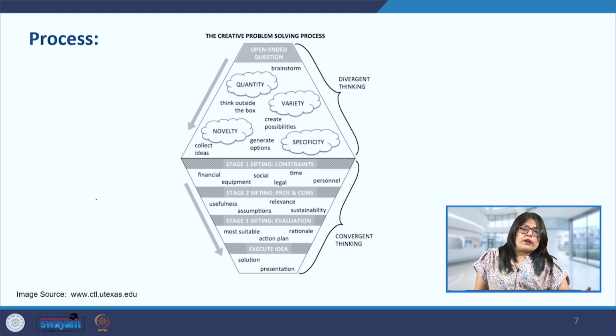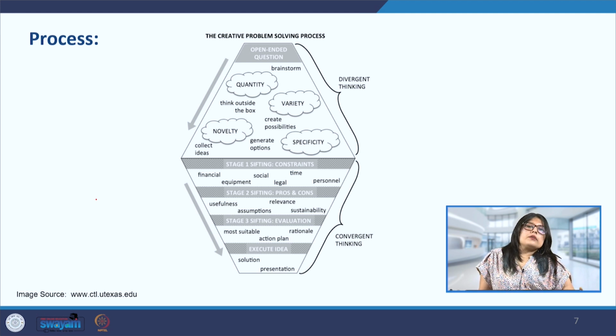And like the diagram says, thinking outside of the box is encouraged, that we should look beyond what is existing or what is a very logical way of approaching this particular problem. This gives us a lot of novel ideas and a big pool of ideas from where we can make our further selection and generate a lot of options. Once we have done this exercise, wherein we have several interesting ideas, maybe some which are not very conventional also, now we'll move on to the next stage, which is the convergent thinking stage.